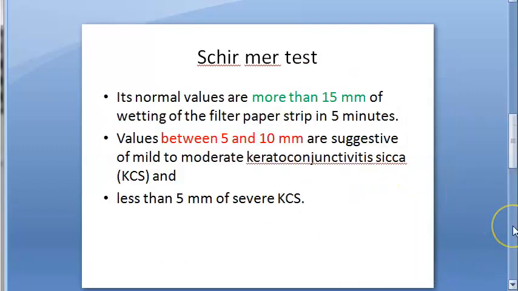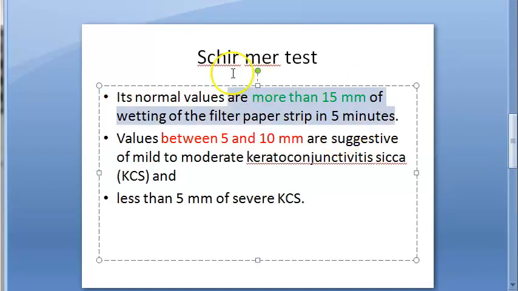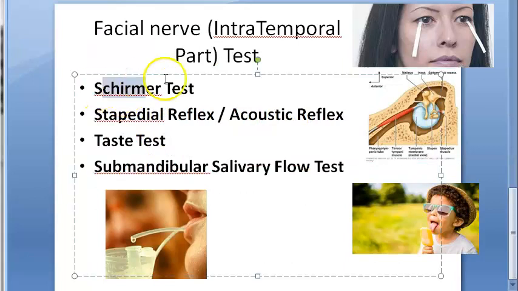So they will put it and measure how much of it has become wet in 5 minutes. Normal values are given here. Otherwise, if it is dry eyes or wet eyes, you will be able to see that. So that was about Schirmer test.